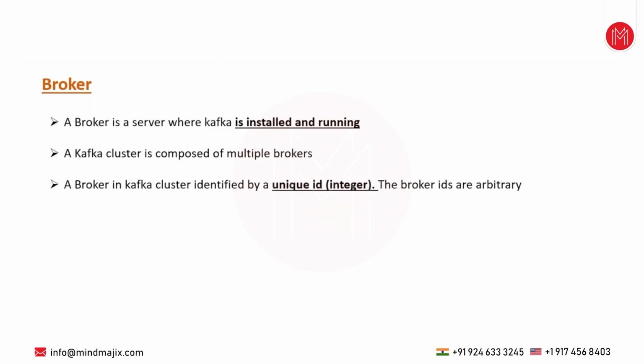A broker in a Kafka cluster is identified by a unique ID. It is not identified by the server name. For example, when there is a server, that particular server definitely has a host name, right?